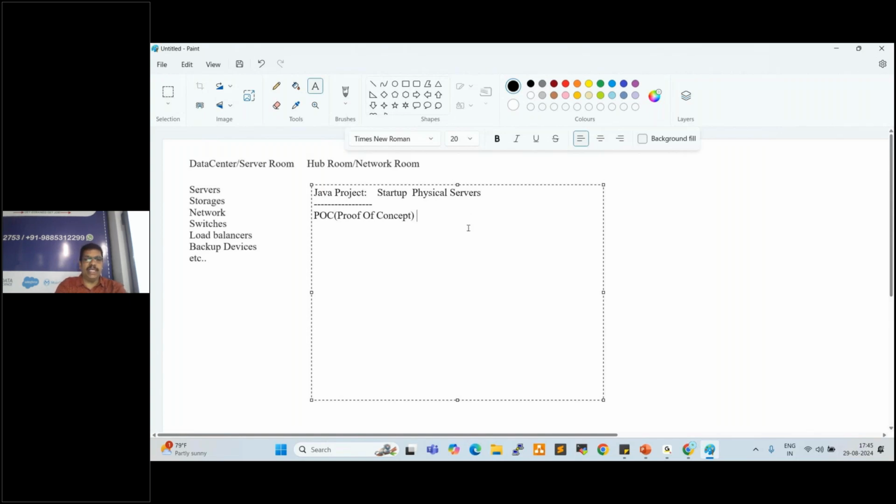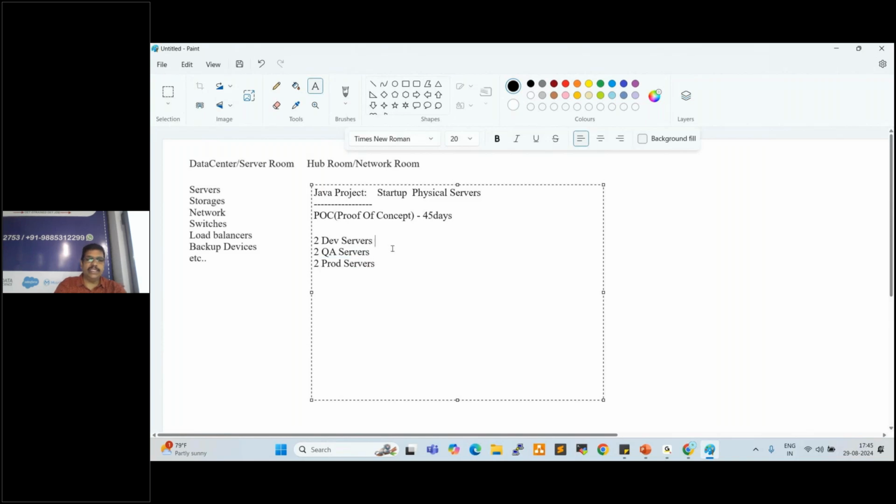For this POC, the client gave you a 45 days timeline. Within 45 days, the POC should be completed. The client asks you to take two development servers, two QA (quality assurance) servers, and two production servers. Why do we require three types of servers here? Developers develop the code on development servers. After that, testers test the code on test servers. Finally, we deploy onto prod servers.